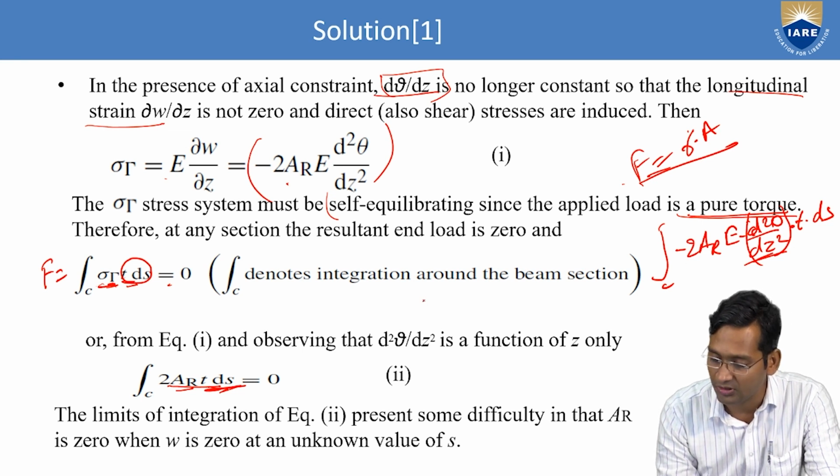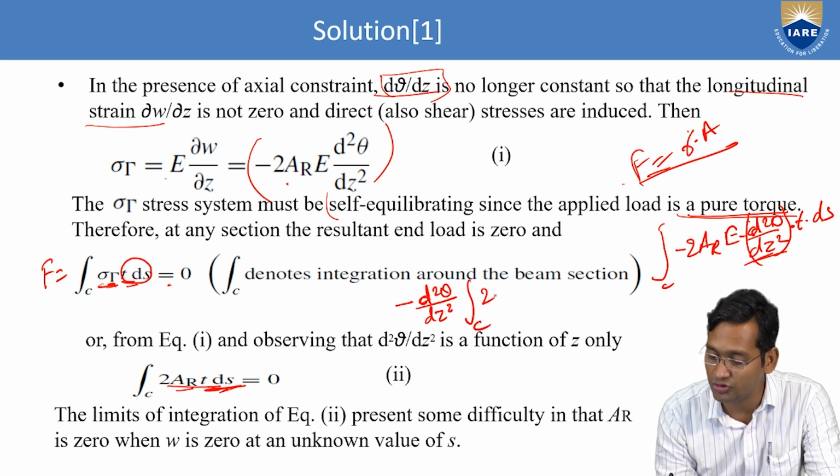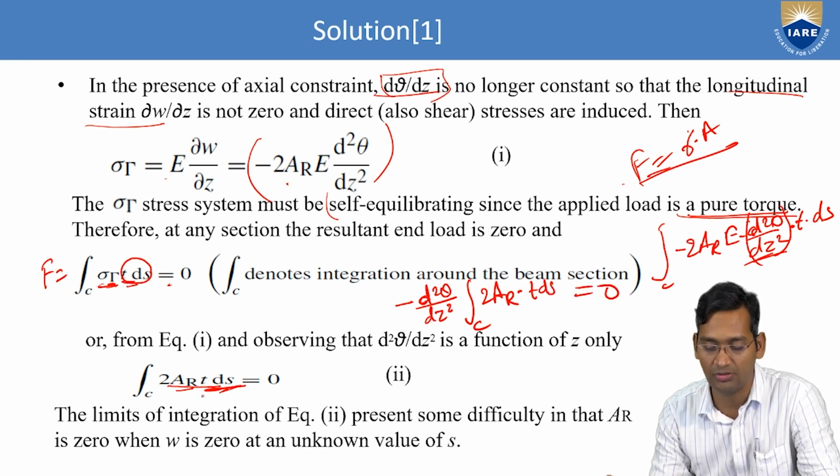So now this will be what? Minus also I am taking out, so minus d2 theta by dz square, out of integral C. Now this is 2AR into TDS, that equals 0 after substituting.